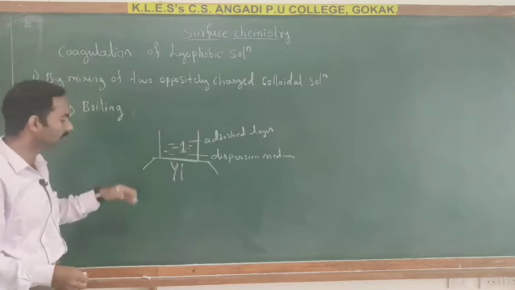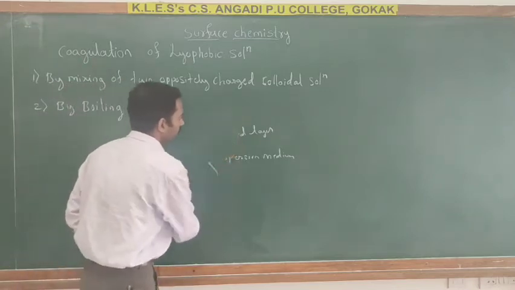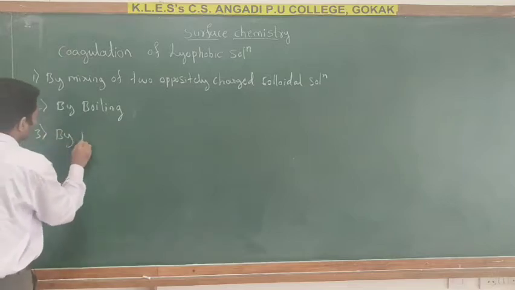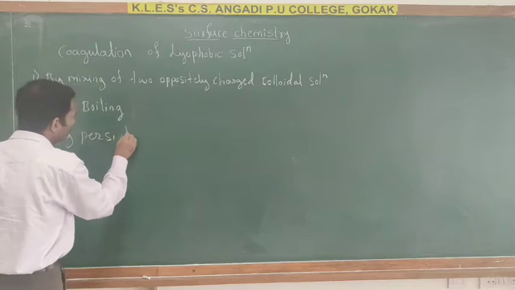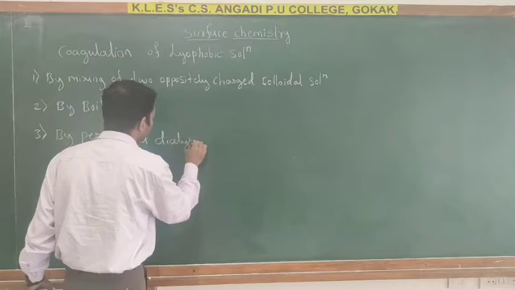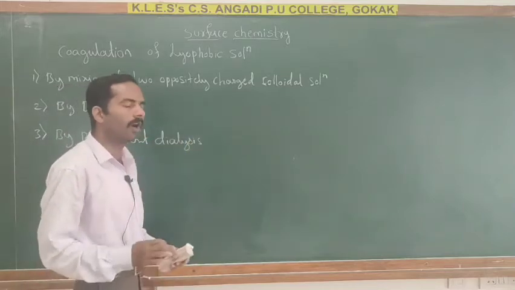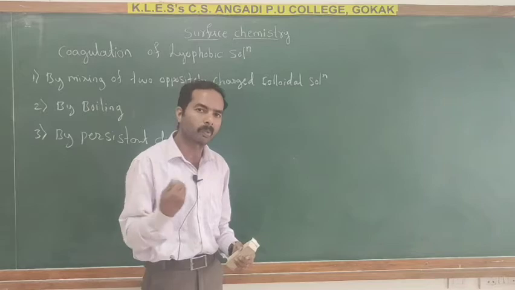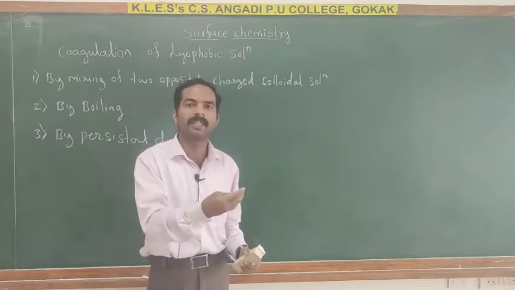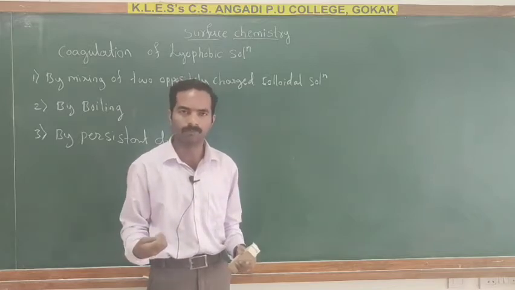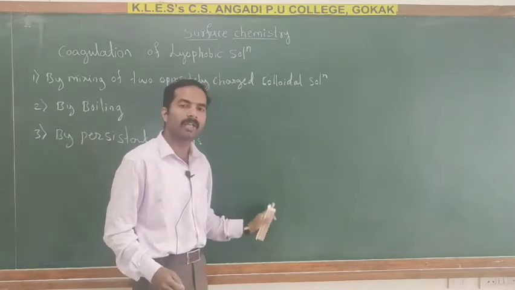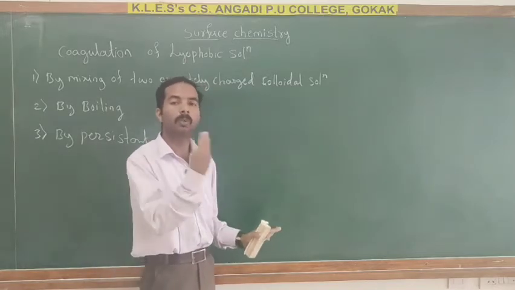Okay, this is the second method, by boiling. Third one is by persistent dialysis. So here, on prolonged dialysis, the trace amount of electrolyte present in the solution can be removed, but the colloidal particles become unstable and ultimately coagulate, and we get precipitate.